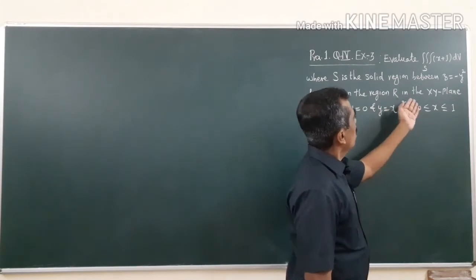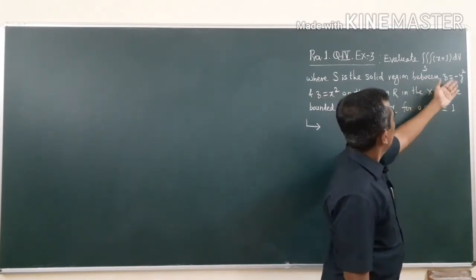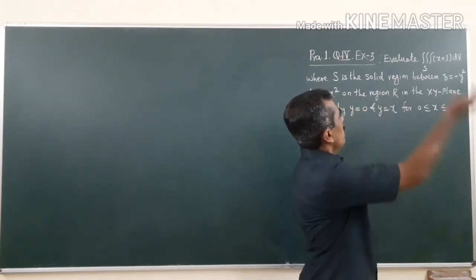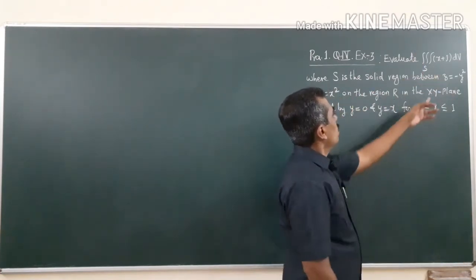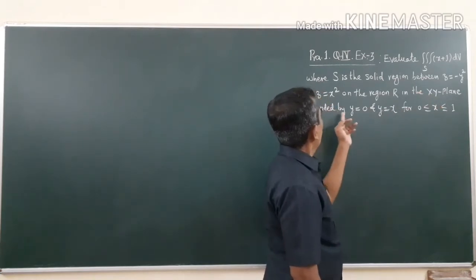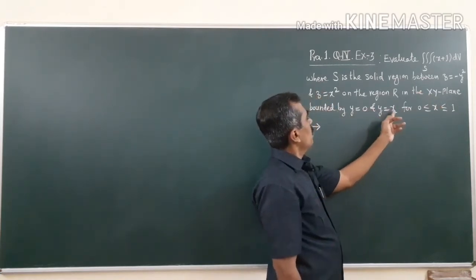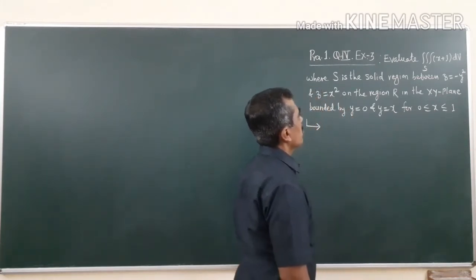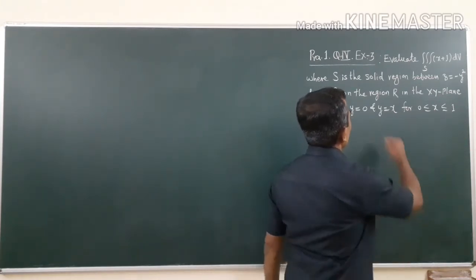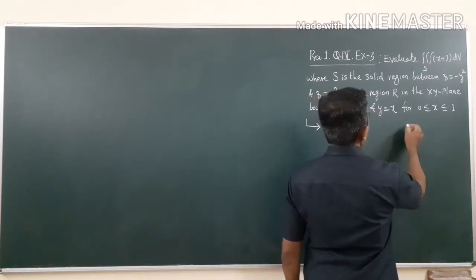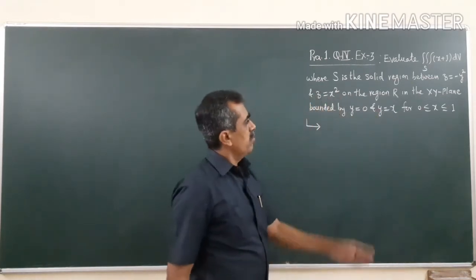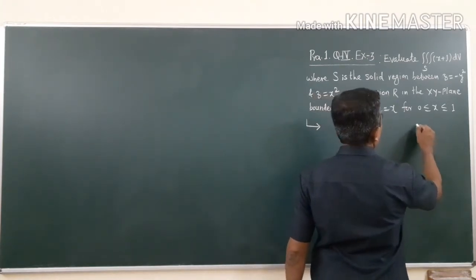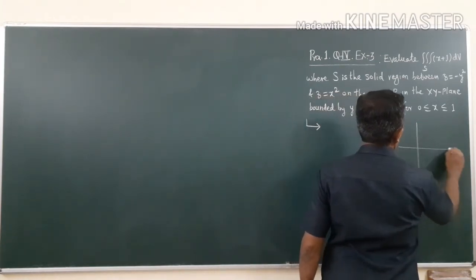on the region R. So, the solid region is bounded between these two parabolas and above the region R in the xy plane, bounded by y equals 0, y equals x for x between 0 and 1. So, let us see how the region R looks in the xy plane.